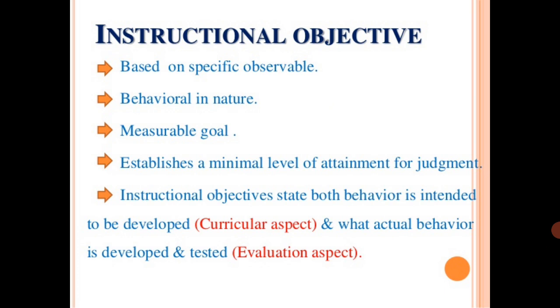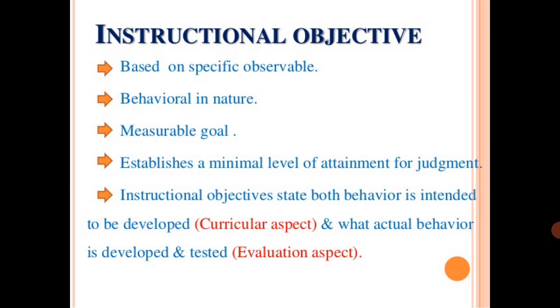That's why these are said to be very specific. These can be observed. The pupil will be able to write. The writing action we can observe. He is able to recall, or he or she can draw, or he or she can locate, like this, isn't it? So this can be observable.